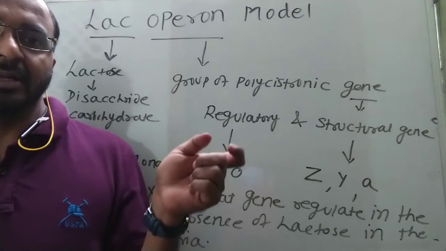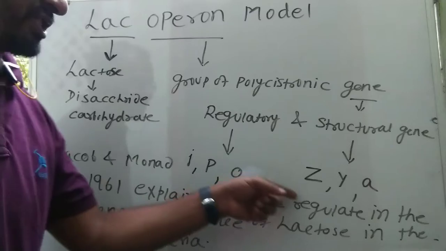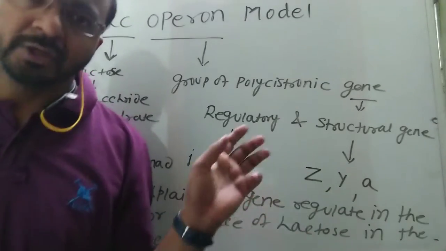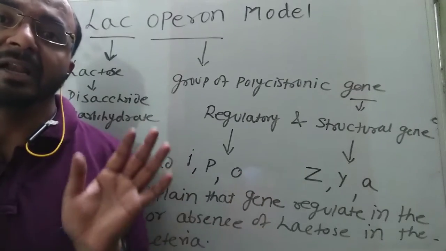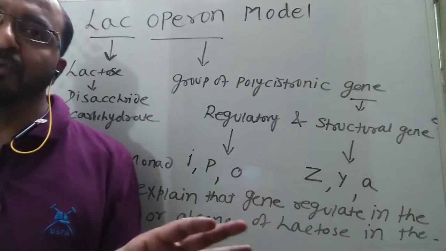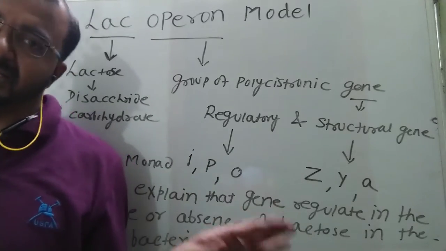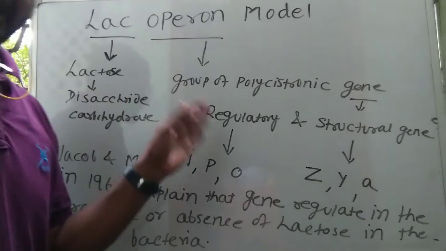If lactose is not present, the enzymes are not synthesized enough and do not accumulate. So this is the overall happening in the Lac-Operon model.